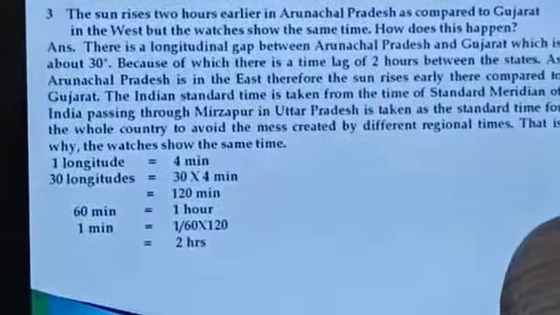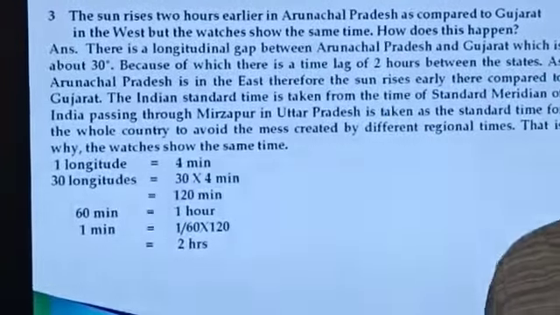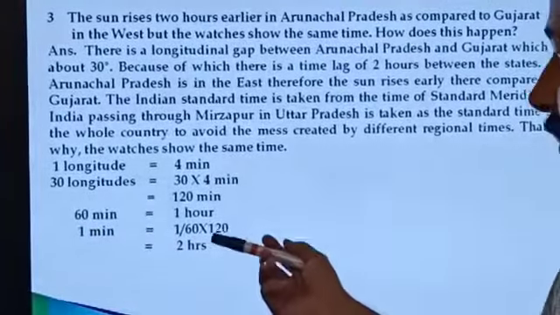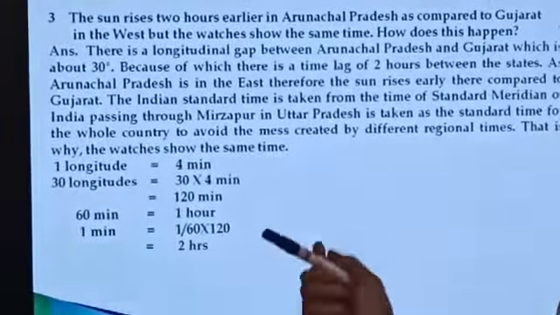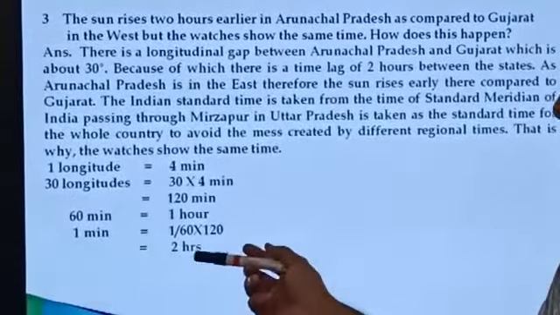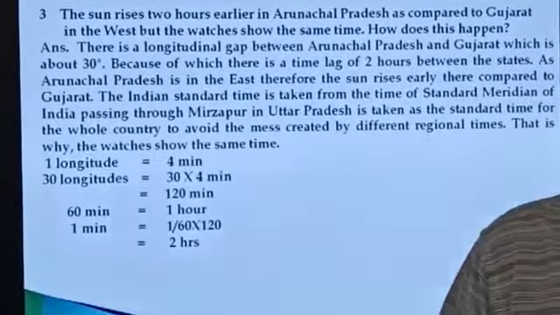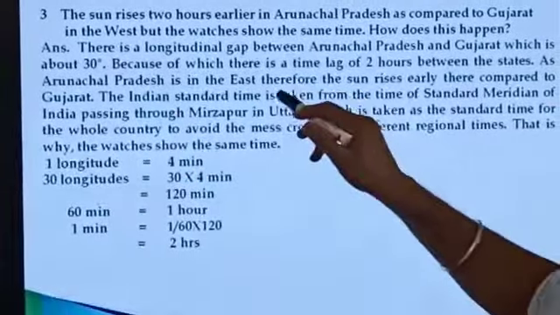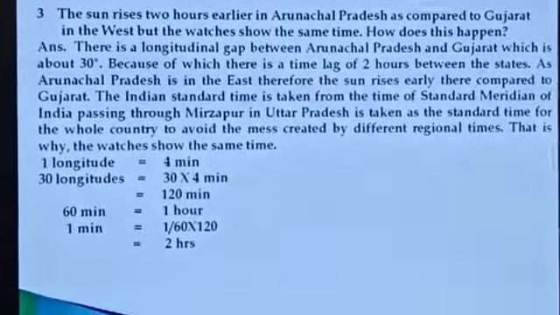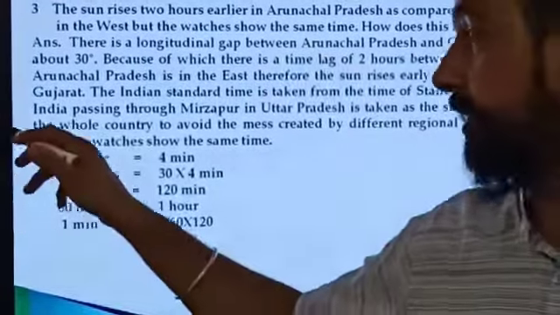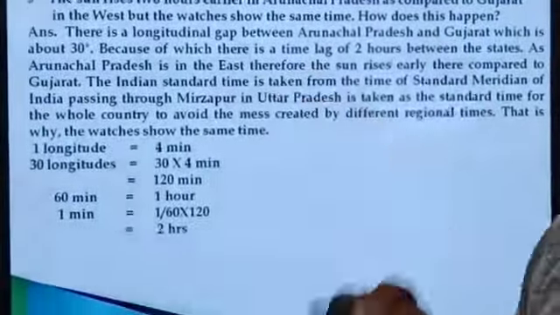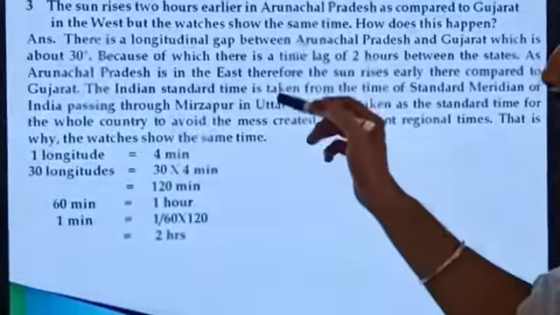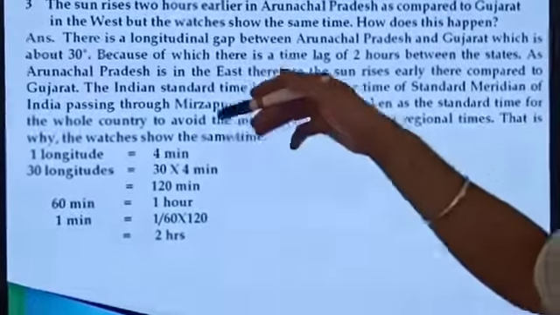And we are well aware that 1 hour equals 60 minutes. So 1 minute equals 1 upon 60, and 120 minutes equals 1 upon 60 into 120. When we divide 120 by 60 we get the answer, 2 hours. So here it is. As Arunachal Pradesh is in the east, the sun rises early there compared to Gujarat. The Indian Standard Time, that is IST, Indian Standard Meridian, is taken from the Standard Meridian that was taken.